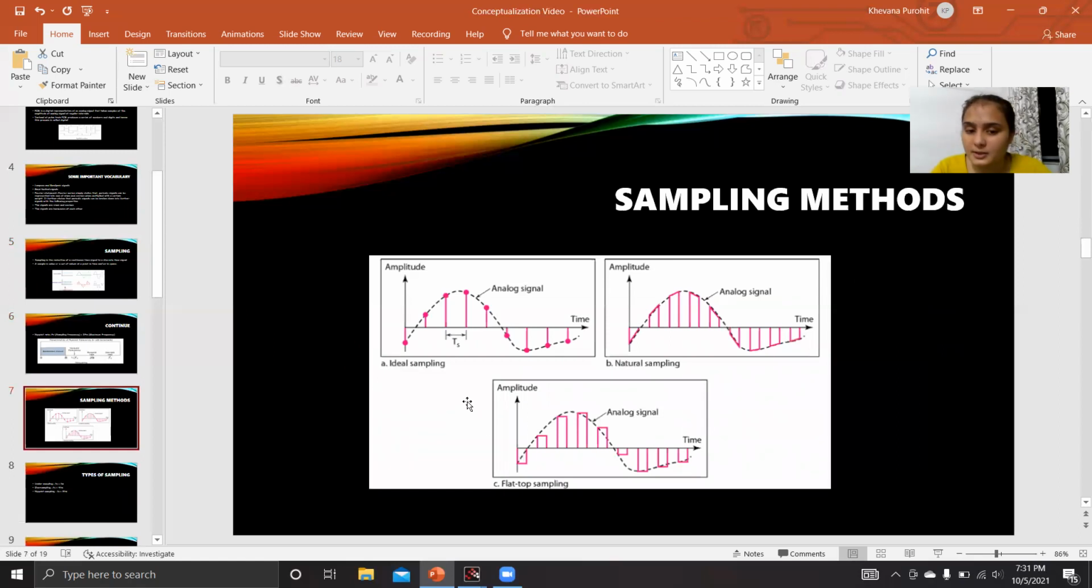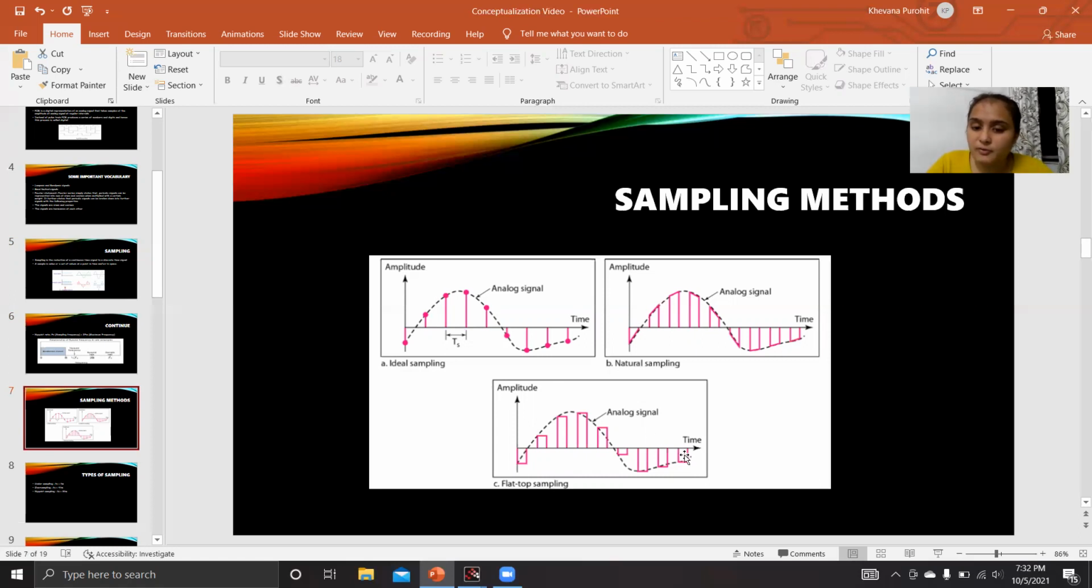Now, there are some sampling methods. The first one is ideal sampling, when we take all the samples of the signal. We can even call ideal sampling impulse sampling. What do we mean by impulse sampling? When we have each and every impulse of the signal, that is called ideal sampling. In natural sampling, we take samples of a signal for a time interval. That is called natural sampling. It is done as when a switch is on, for that particular time we take a sample.